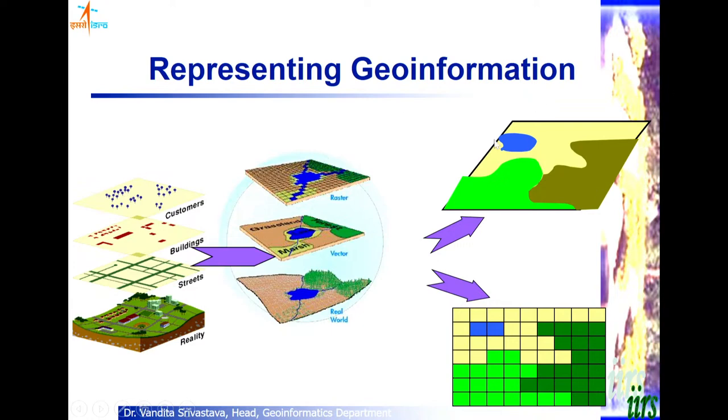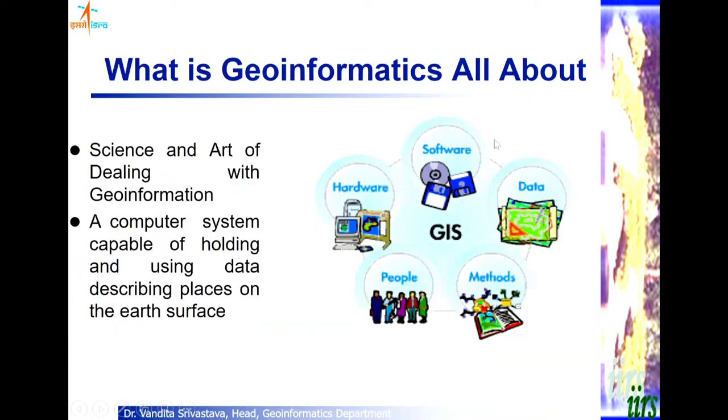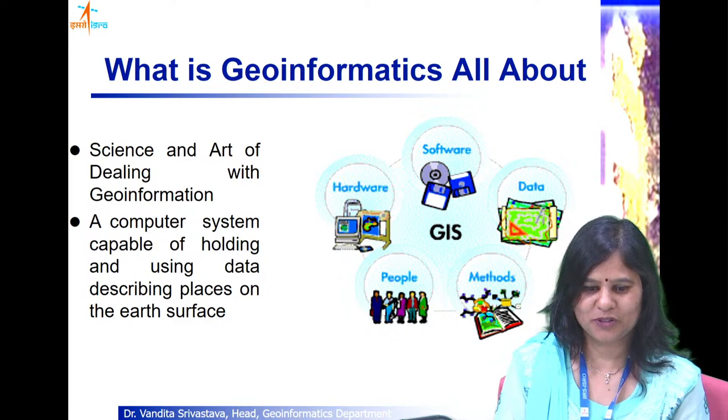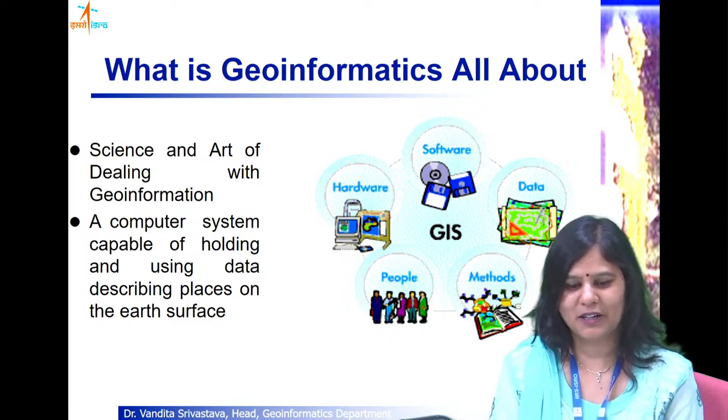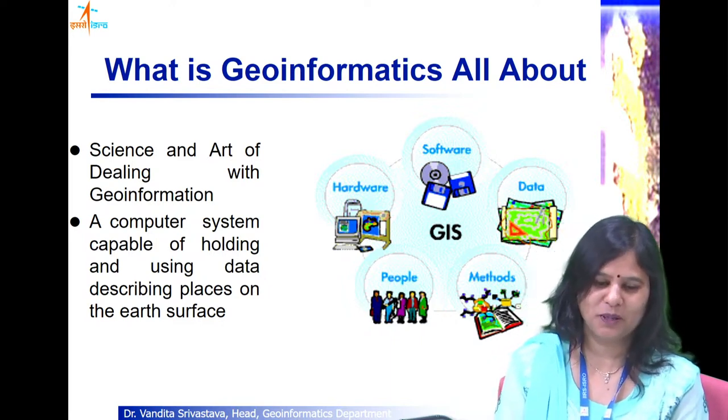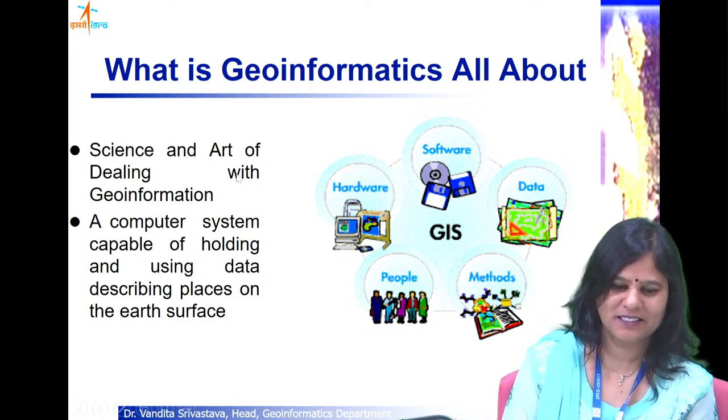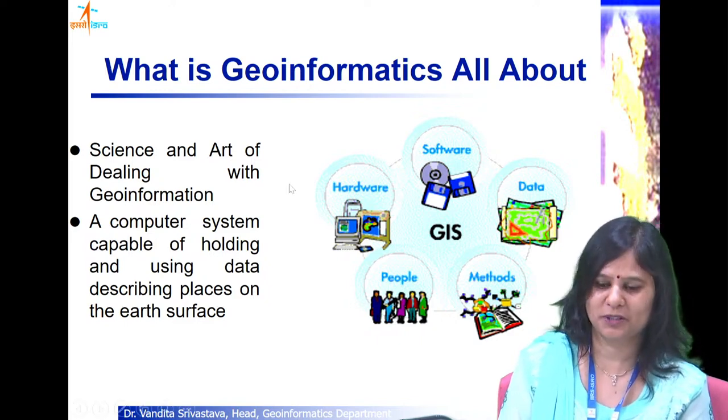So having understood these representations, now let us understand what is geoinformation science or geoinformatics. There are several names you will hear. We can say that geoinformatics is the art and science, and maybe you can add science, art, engineering, management, commerce, everything, of dealing with geoinformation.